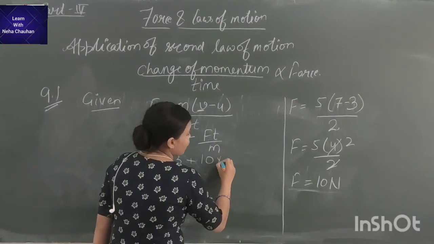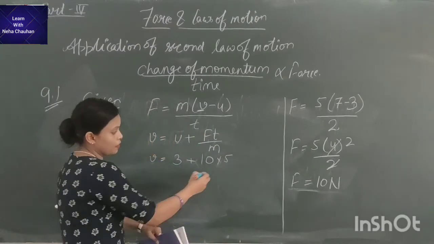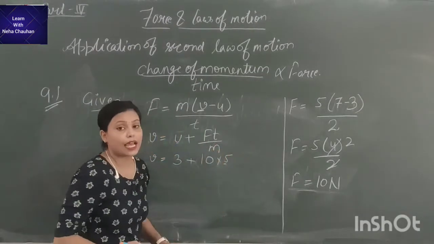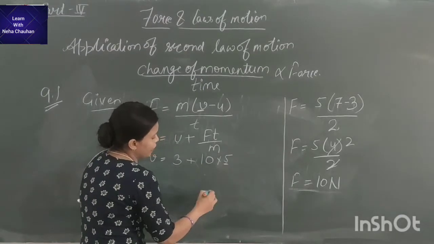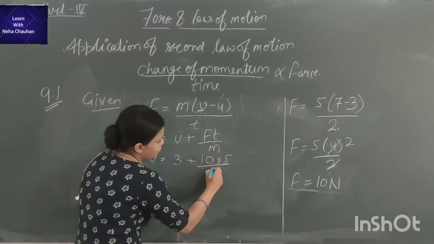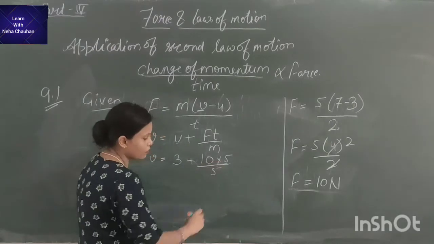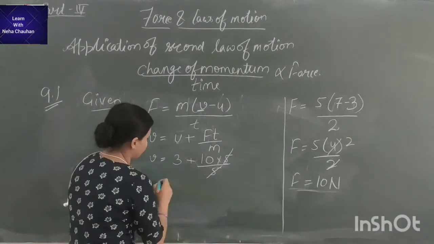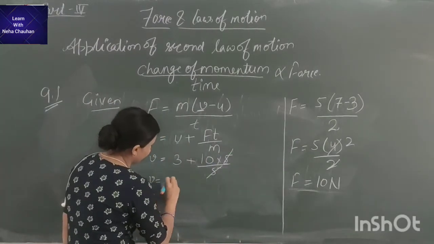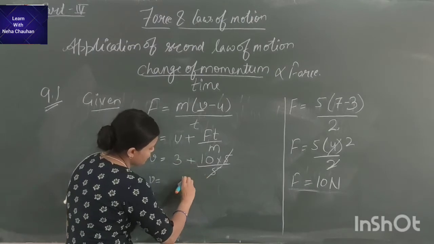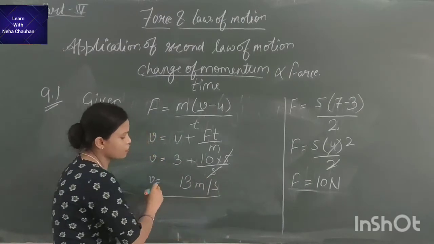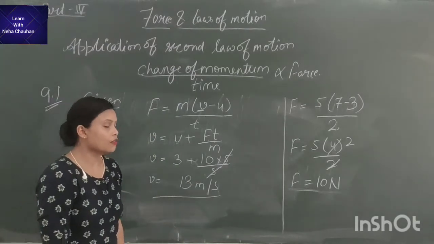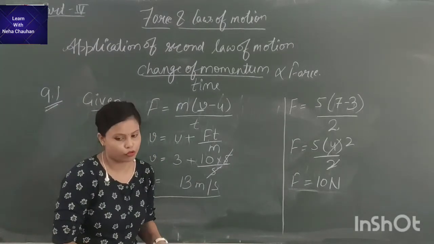Time is 5 seconds, the time for which the force is applied, right? And mass is also 5. So, the final velocity we get is 10 plus 3, which is 13 meter per second. So, this is the numerical based on the second law of motion.